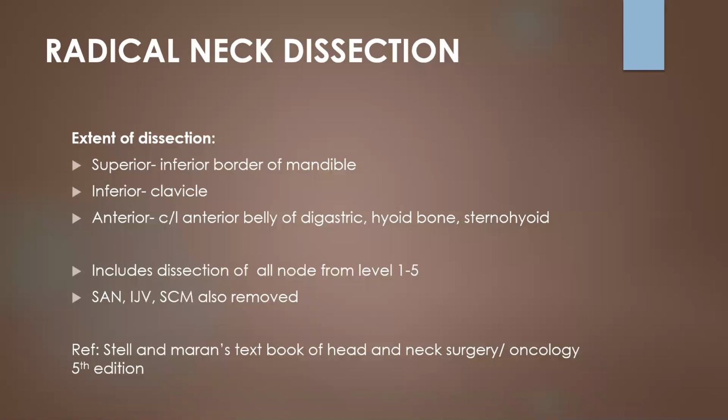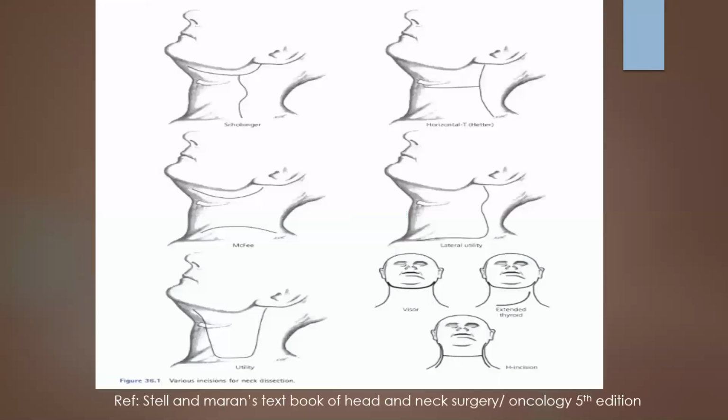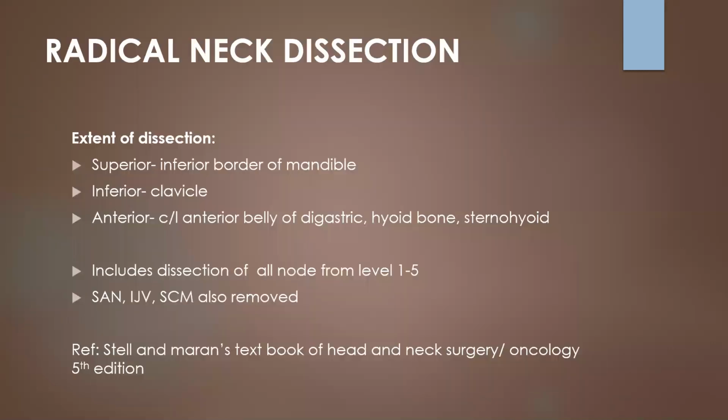So radical neck dissection, however, is not commonly performed nowadays. We'll start with radical neck dissection now. The extent of dissection will be superiorly the inferior border of the mandible and inferiorly the clavicle, and anteriorly the contralateral anterior belly of digastric muscle, hyoid bone, and sternohyoid. It includes dissection of all nodes from level 1 to 5. Here, the spinal accessory nerve, internal jugular vein, and sternocleidomastoid are removed.